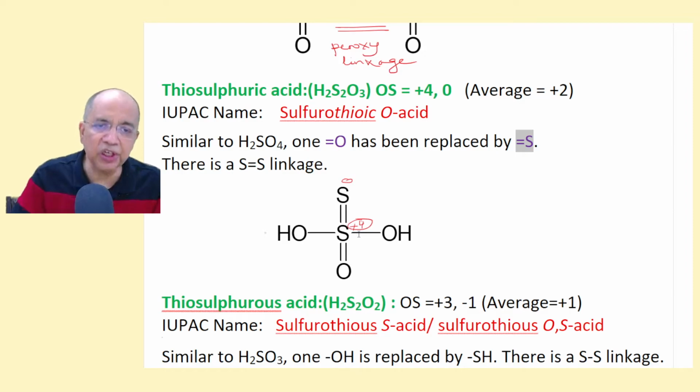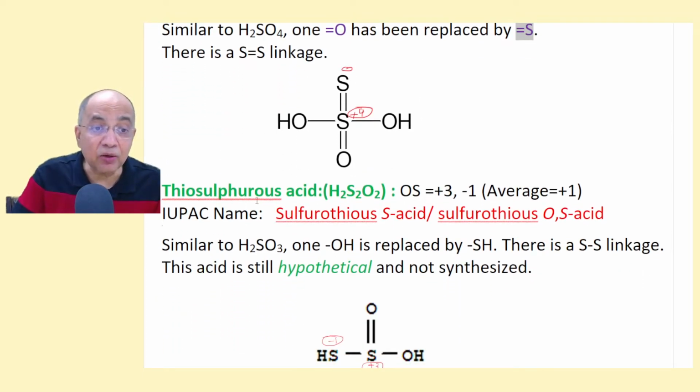So if you find the oxidation state or oxidation number individually, looking at the structure, this central sulfur is +4. Because these two atoms are identical, there will be homolytic cleavage, though hypothetically. So this sulfur will be 0 and this will be +4. And by the X method we get +2, which is the average of these two. So the average is +2, but actually the oxidation state of sulfur is +4 as well as 0. Right? And in thiosulfuric acid, there is always a sulfur-sulfur linkage.